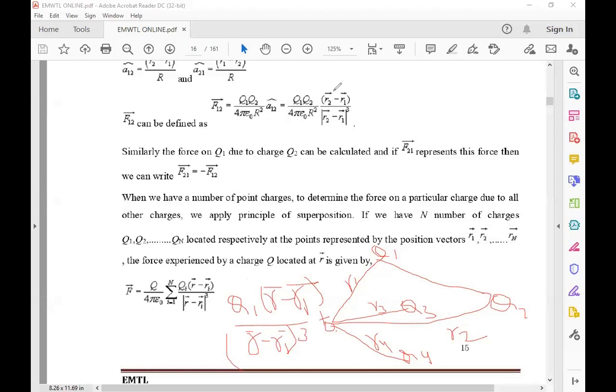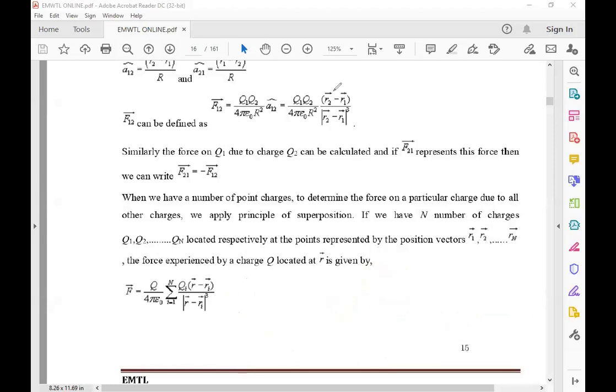Got it, madam? When we have n number of charges in space, the force F bar is equal to Q by 4 pi epsilon naught, sum of i equal to 1 to n, Qi into R minus Ri, whole divided by the magnitude of R minus Ri cubed. It's a suffix, there is i there. Got it? Next step.